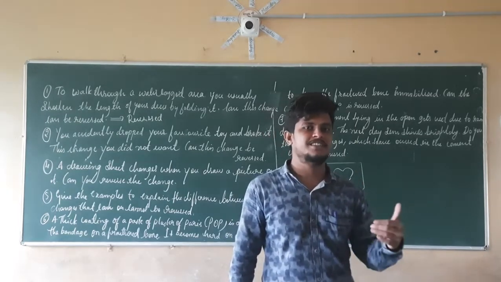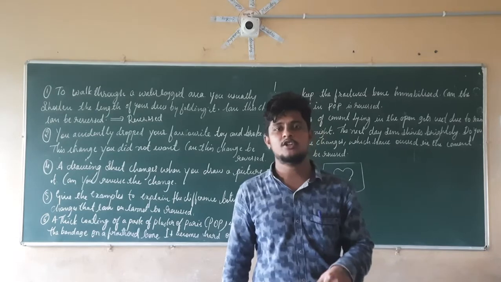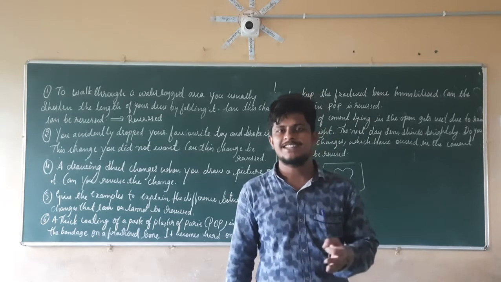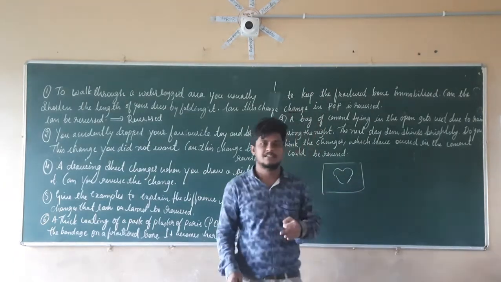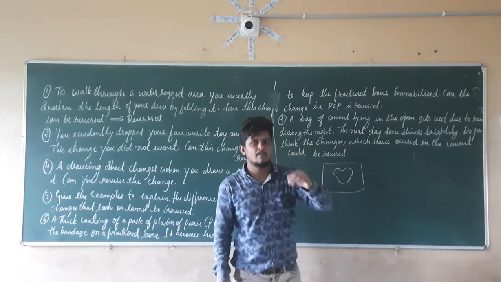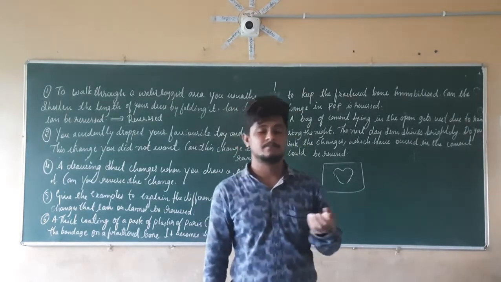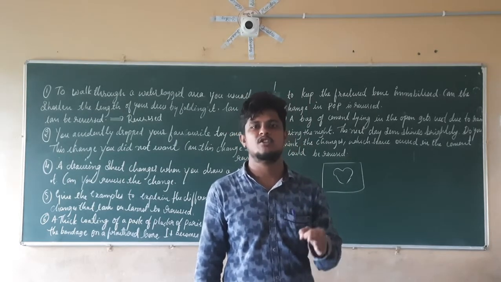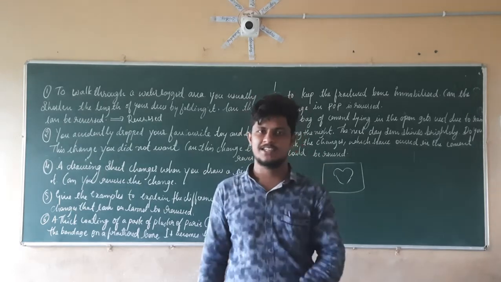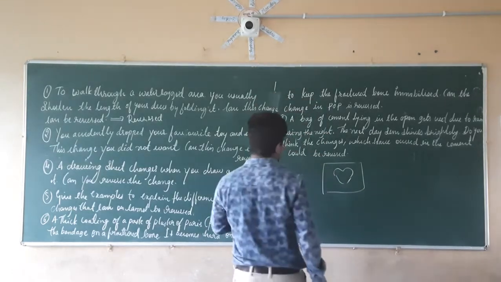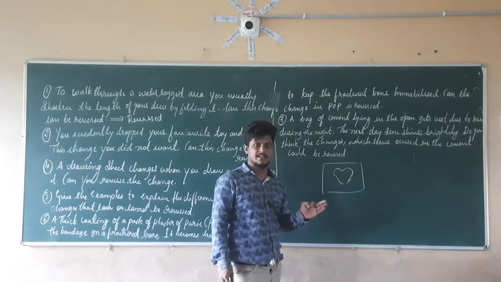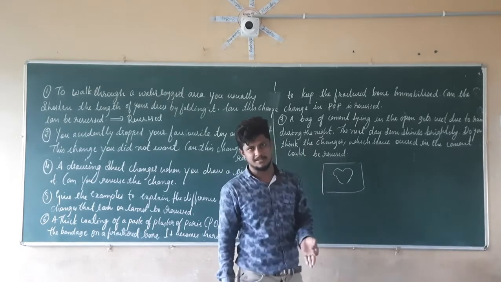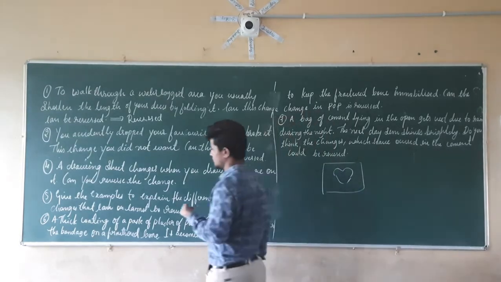If that picture is drawn with a pencil, it is possible to reverse that change and regain the same sheet of paper. If the picture is drawn with a pen or sketch pen, it is not possible to regain the same sheet of paper and not possible to reverse that change. So the fourth answer is that if the drawing is done with a pencil, it can be reversed. If it is done with a pen or sketch pen, it cannot be reversed. So this is about the fourth question.